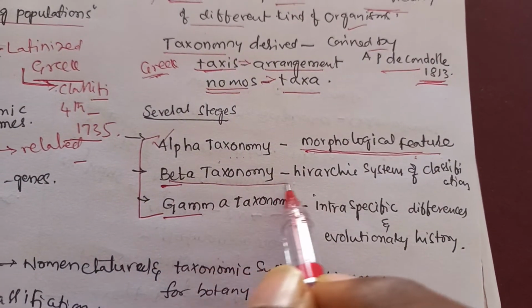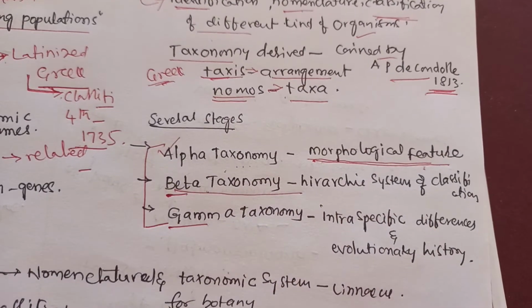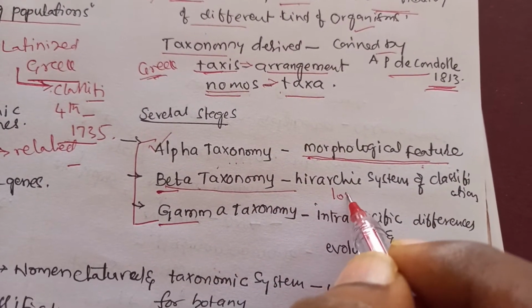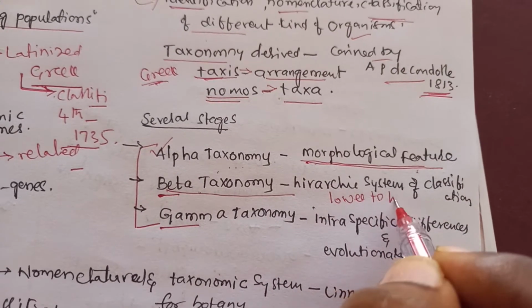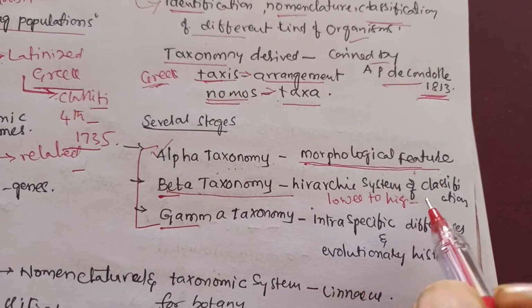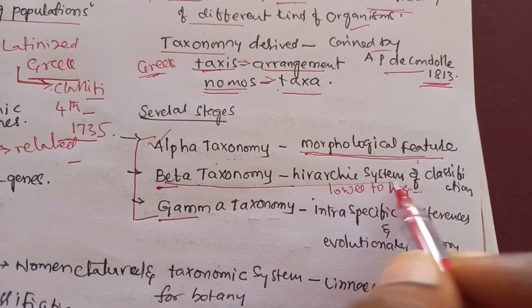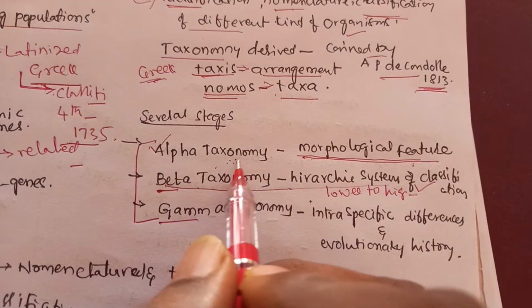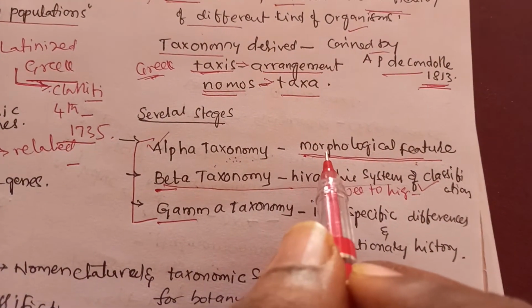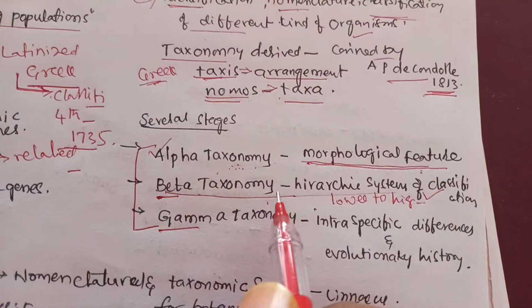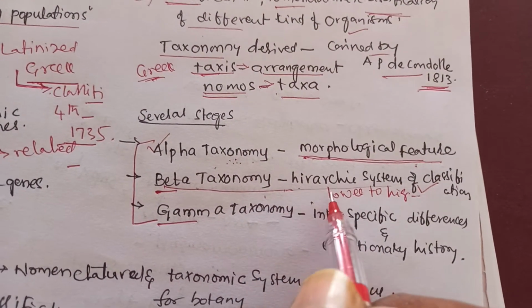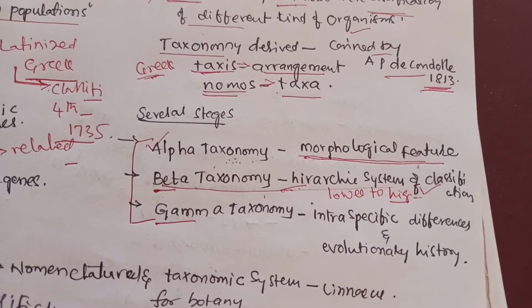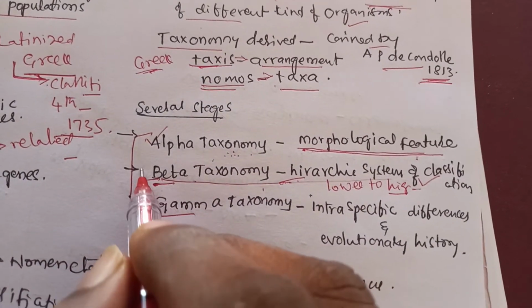Another one, beta taxonomy. In this stage, species are arranged from lower to higher categories, for example, the hierarchy system of classification. So in the first one, organisms are identified and characterized based on their morphological characters, and here the species are arranged from lower to higher categories. The hierarchy system of classification is called beta taxonomy.